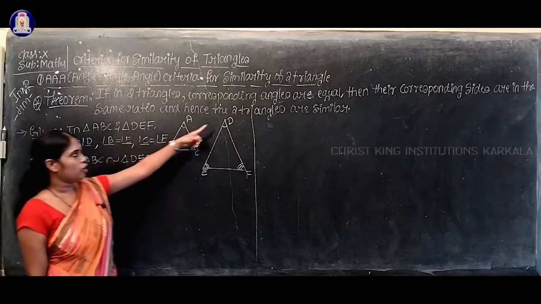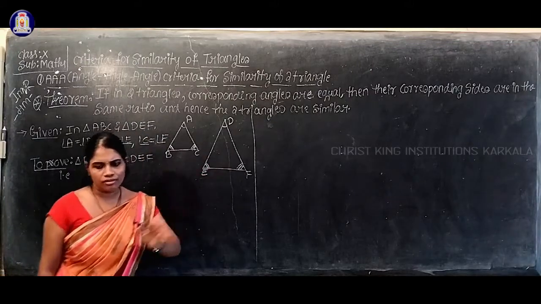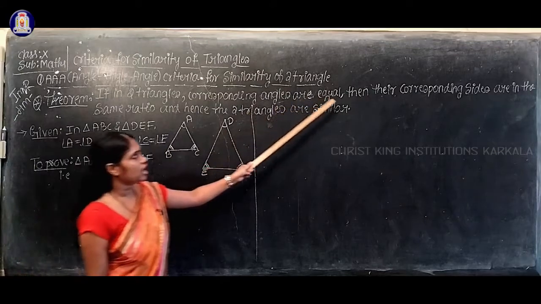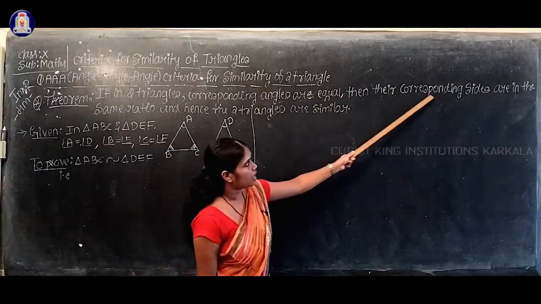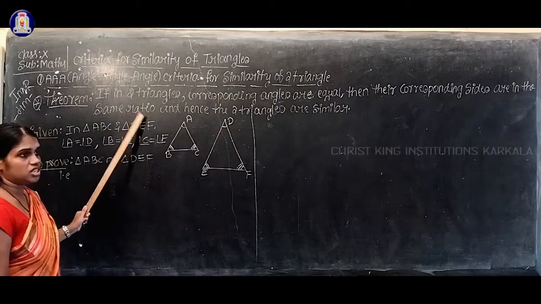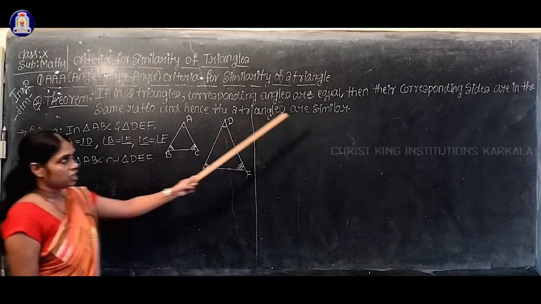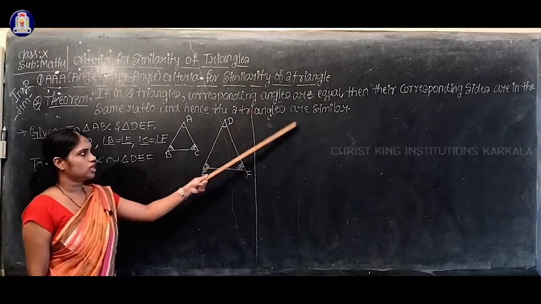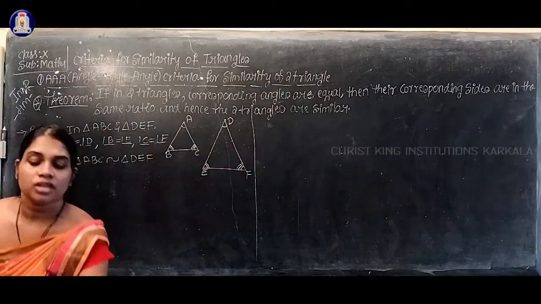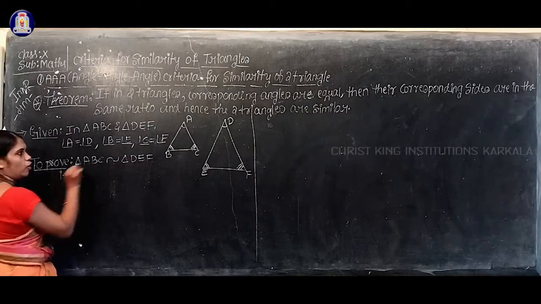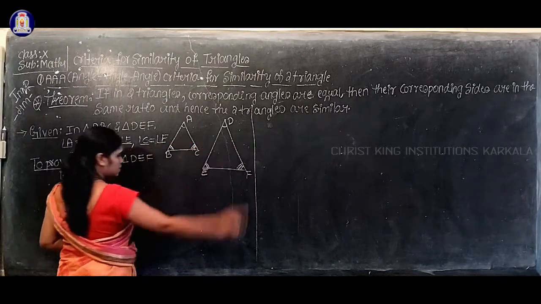Corresponding angles are equal is already given, but according to this statement, if the corresponding angles are equal, then their corresponding sides are in the same ratio. This is what we have to prove. If their corresponding sides are in the same ratio, then automatically the two triangles are similar. So what we have to prove is that corresponding sides are in the same ratio.